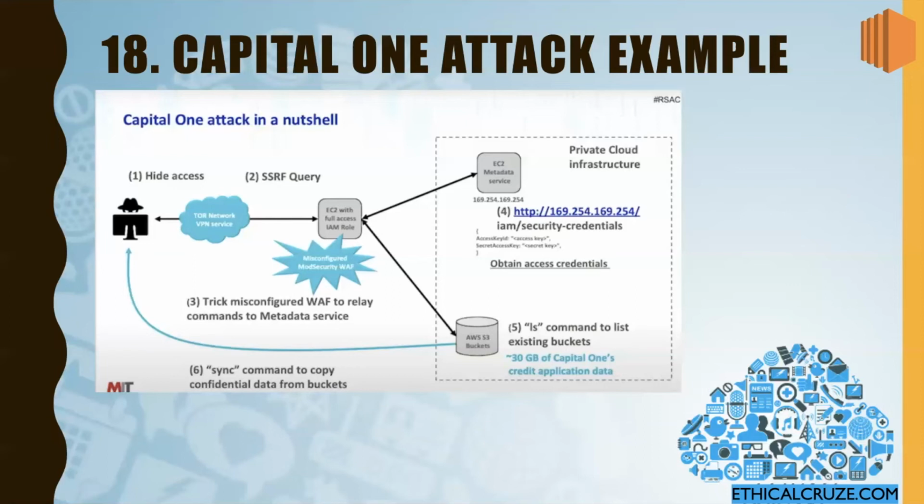There was data of customers, around 30 GB of customer data, present in those S3 buckets. The attacker was able to connect to those buckets, copy all the data, and expose it. So this was the Capital One attack, which I just showed you: how easily you can access this EC2 instance.